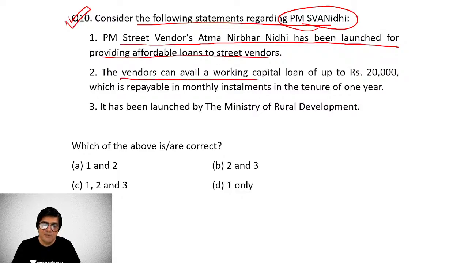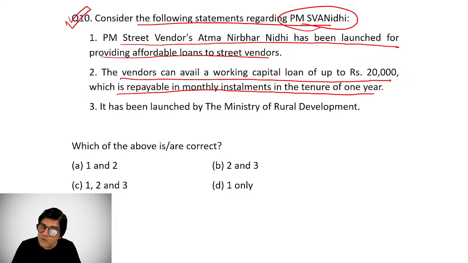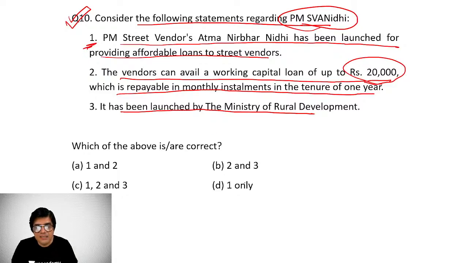And the vendors can avail a working capital loan of up to 20,000, which is repayable in monthly installments in the tenure of 1 year. This 20,000 figure is wrong, right? So obviously this statement is wrong. It is 10,000, and it has been launched by the Ministry of Rural Development. That is also wrong. So question number 10, students, only statement 1 is correct.